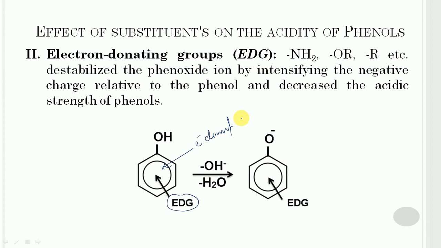So in last, we can say that electron withdrawing substituents increase the acidic character of the phenol, while electron donating substituents decrease the acidity of the phenols.